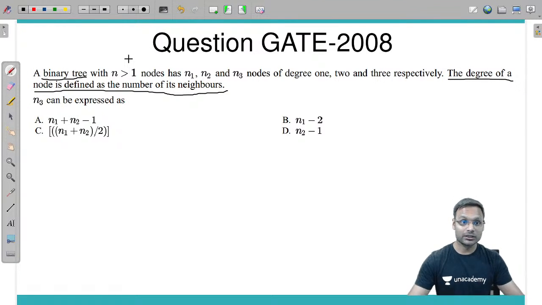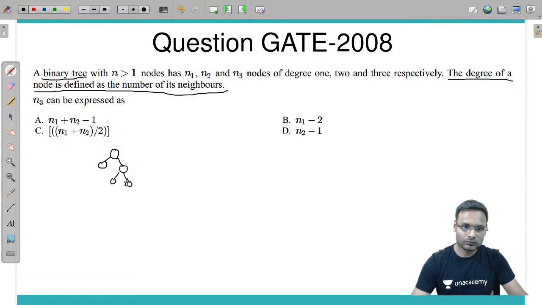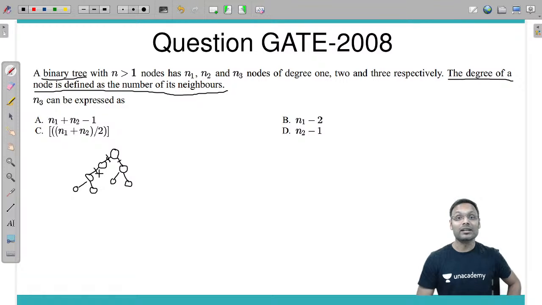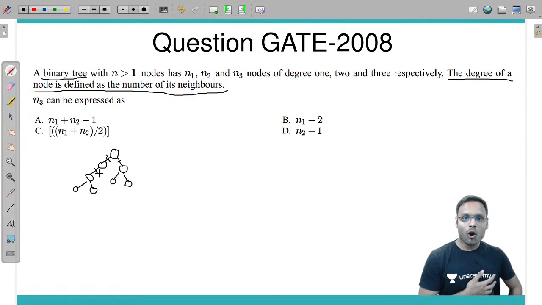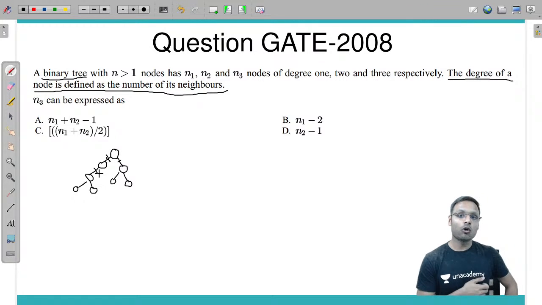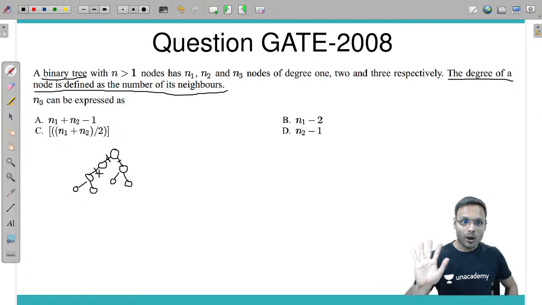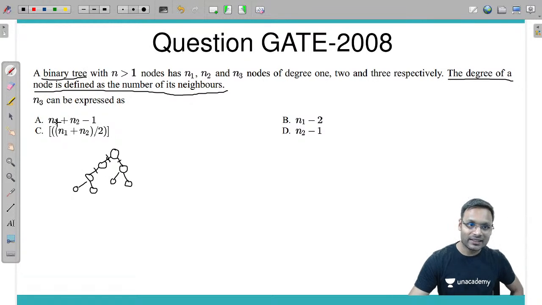If we have a tree like this, this particular node has degree 2, one this one and one this one. This node also has degree 2. Neighbors means we have to include the parent of the node also. Now, if you understood this, what they are saying is that n3 can be expressed as something.